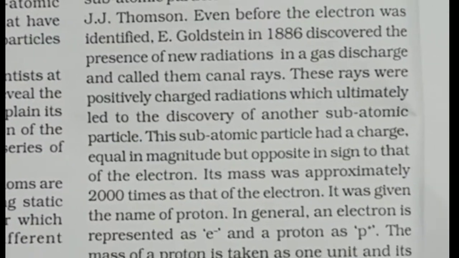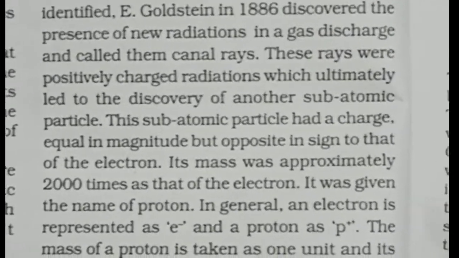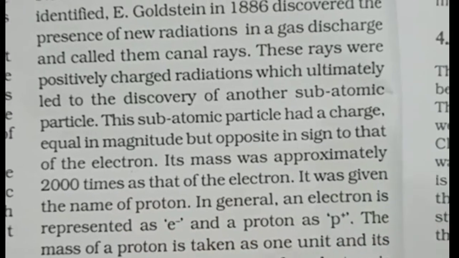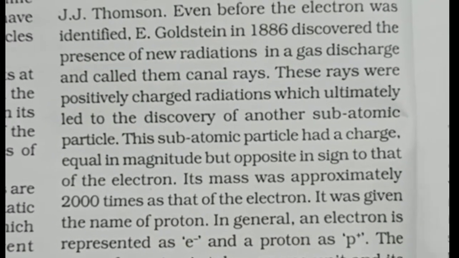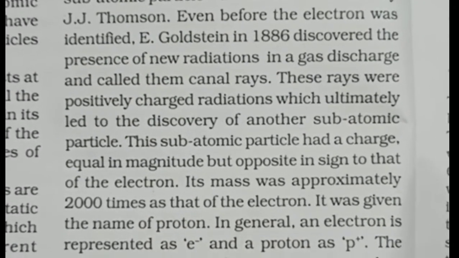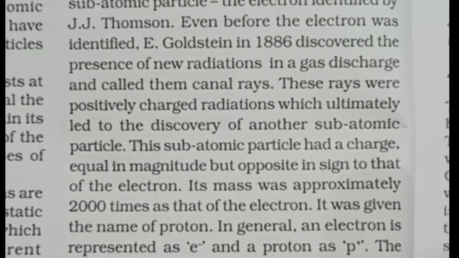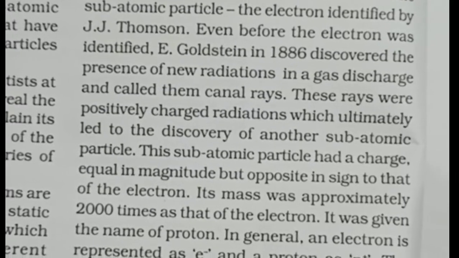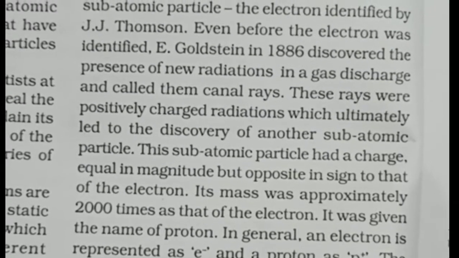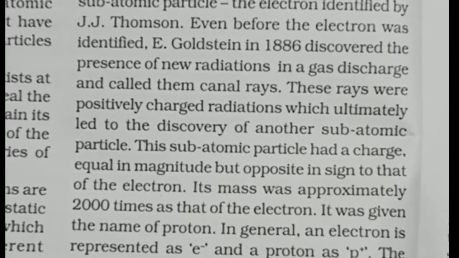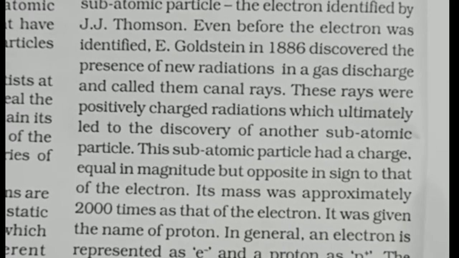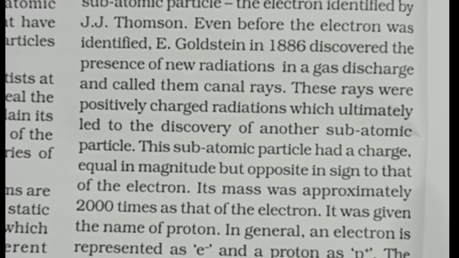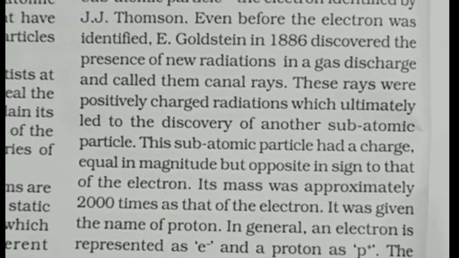So how did Goldstein explain the formation of the proton? He did an activity that has not been given in your book here, so let me explain it to you. He passed electricity at a high voltage through a gas at very low pressure, and when he took hydrogen gas, he explained that hydrogen gas consists of hydrogen atoms.